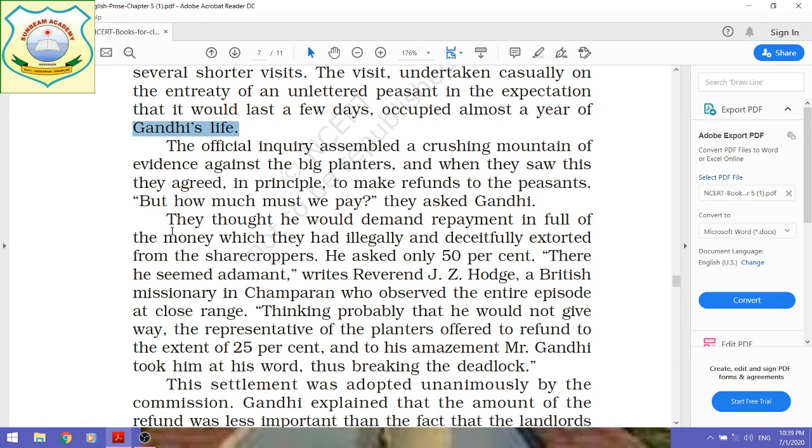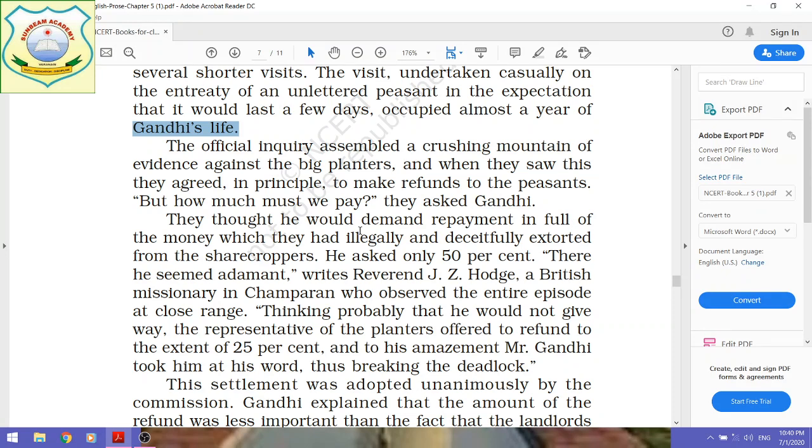The official inquiry assembled a crushing mountain of evidence against the big planters. A lot of evidence had been gathered against the British landlords, and when they saw this, they agreed in principle to make refunds to the peasants.